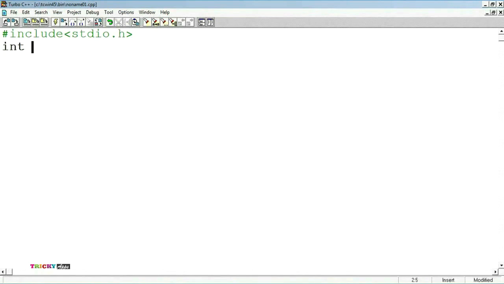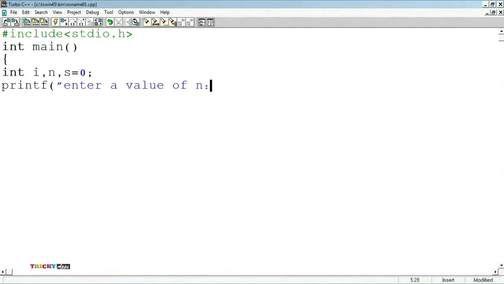Next, int main method. The program has an int return type. Opening of the curly braces, int i, n, s = 0. Here, i and n are variables of integer data type, whereas s is also a variable of integer data type whose value is assigned as 0. Now printf within the double quotation, "Enter value of n to find the sum up to n natural numbers". n can be any value depending upon the user's choice. Closing of the double quotation.